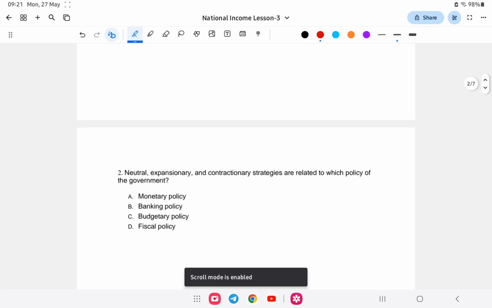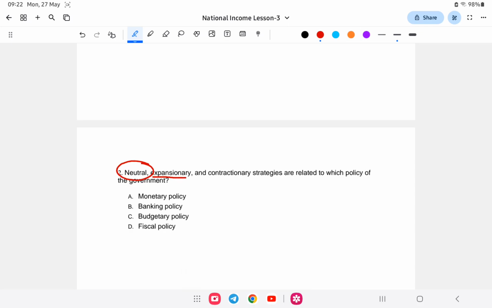Next, number 2. Neutral, expansionary, and contractionary strategies are related to which policy of the government? So neutral, expansionary, and contractionary strategies. Suppose there is a policy, we need to decide whether to follow a neutral, equal action, or expansion, because expansion means increasing something, and contractionary means reducing it.